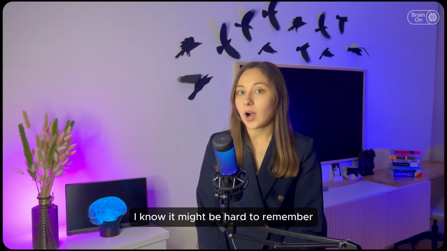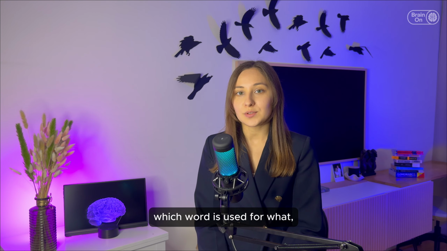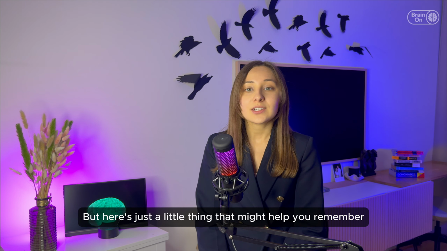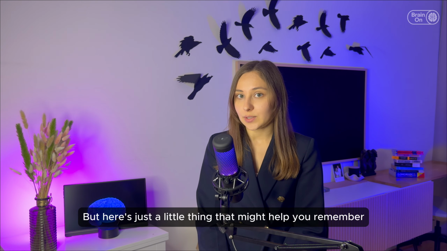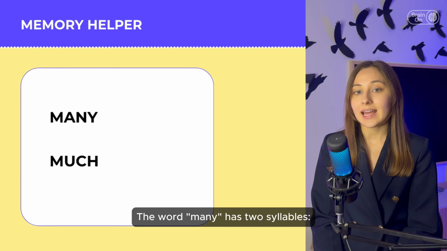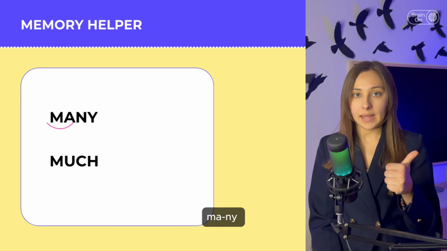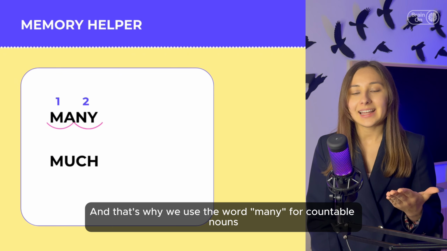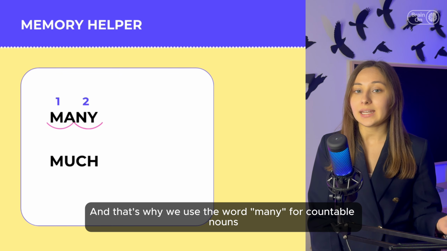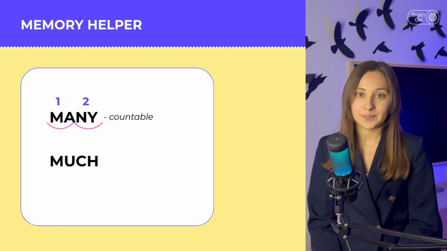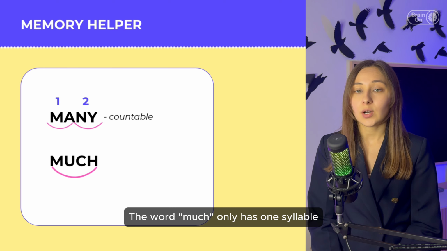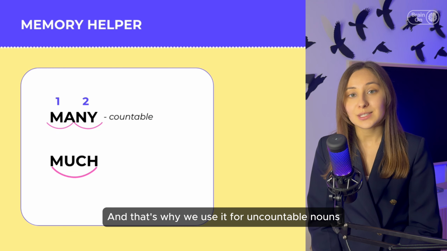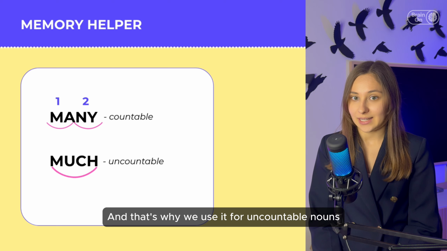I know it might be hard to remember which word is used for what, as they sound so similar, much, many, but here's just a little thing that might help you remember. The word many has 2 syllables. Many. 1, 2. So we can count them, right? And that's why we use the word many for countable nouns. The word much only has 1 syllable. There is nothing to count. Much. And that's why we use it for uncountable nouns.